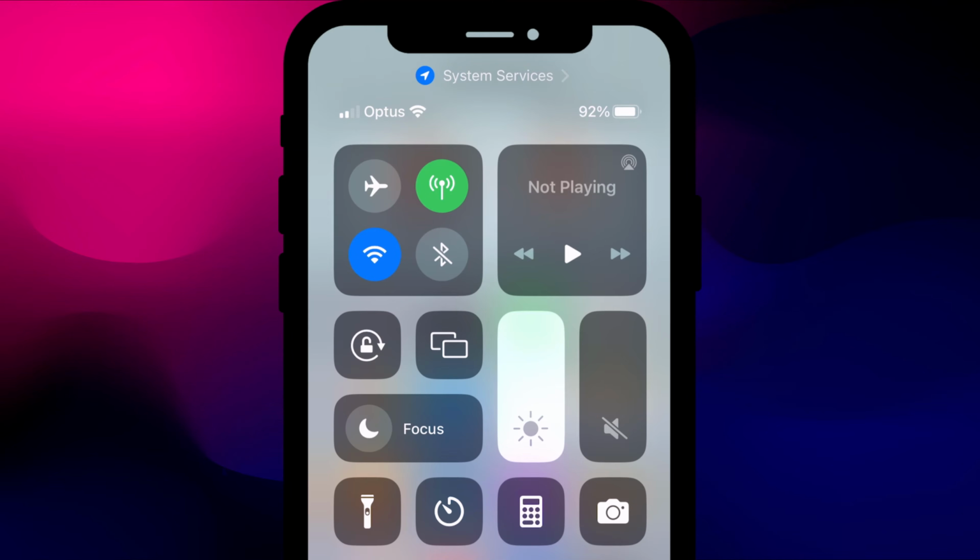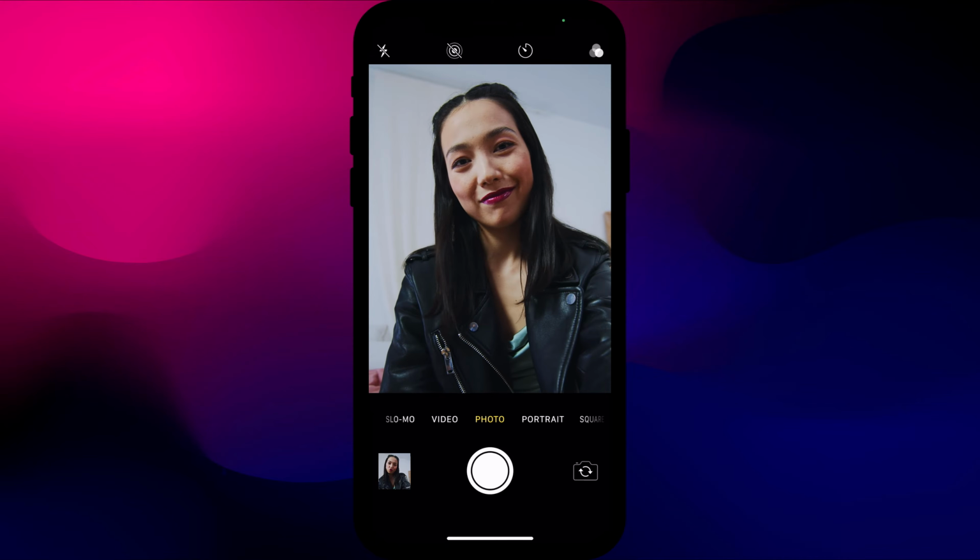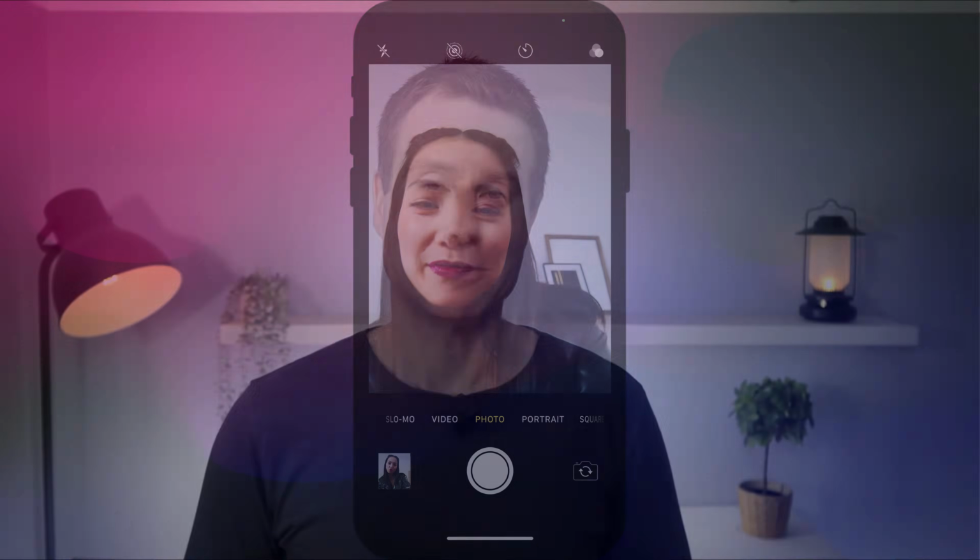It's not ideal, as this method will silence absolutely everything coming from your phone, including anything you're watching or listening to at the same time. But it does guarantee that you can take your selfie or screenshot without anyone around you wondering if you're up to no good. A better option is to enable live photos.